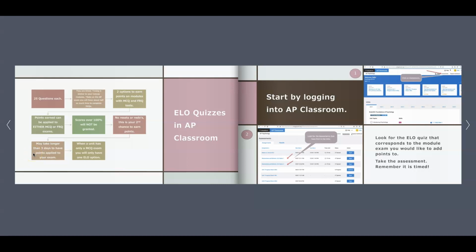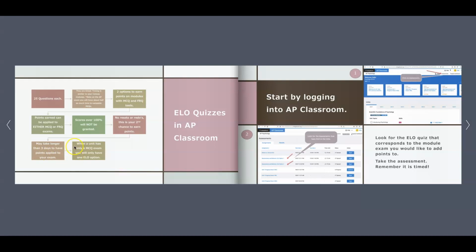Extra learning opportunities are optional for teachers to offer, and they will be graded after I grade the normal scheduled grading. I have to stay on top of the normal scheduled grading in your course before I can work on something else. So I'm going to try to keep up with them as closely to 3 days as possible, but they may take a little longer, and I just want you to be aware of that.